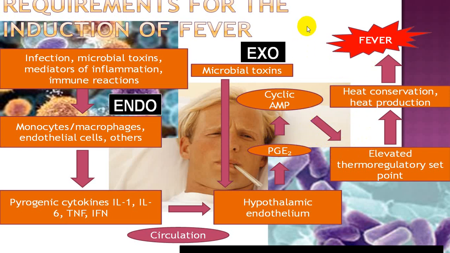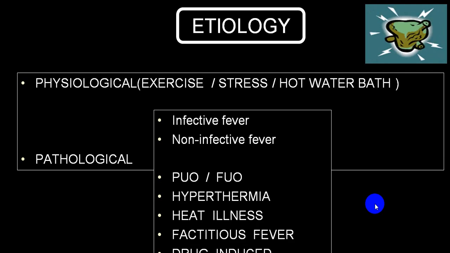While in case of hyperpyrexia, this is not the factor. Hence, giving antipyretics will not help in reducing the body temperature. The set point is normal or it is damaged. Hence, antipyretics will not have any effect on the thermoregulatory center.